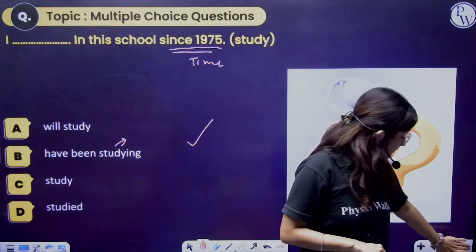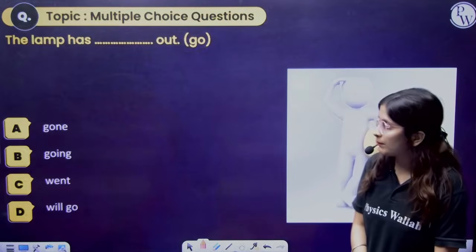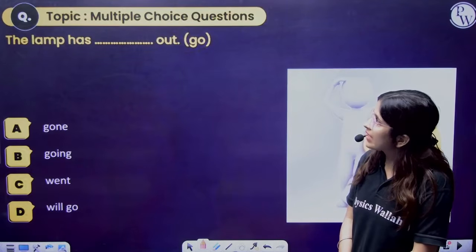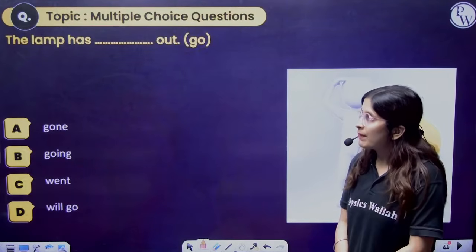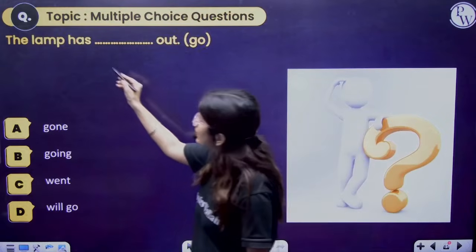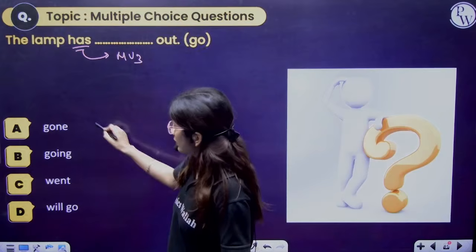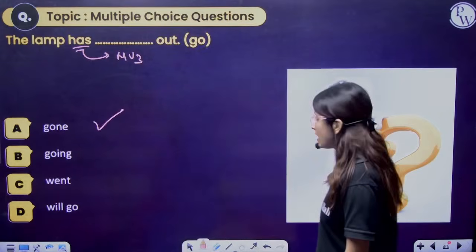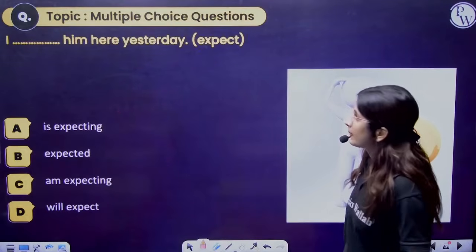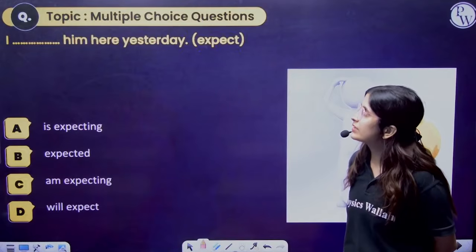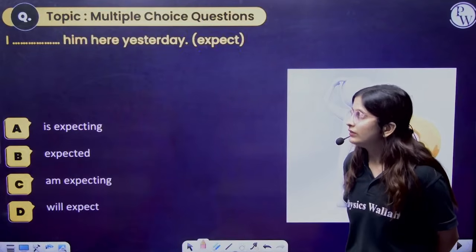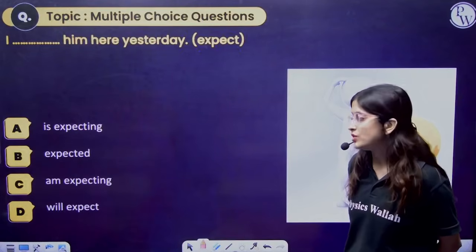Next example. The lamp has dash out. The lamp has means perfect. With the perfect we have to use main verb third form. So that is why gone out. Fine. I dash him here yesterday. I expected him here yesterday.